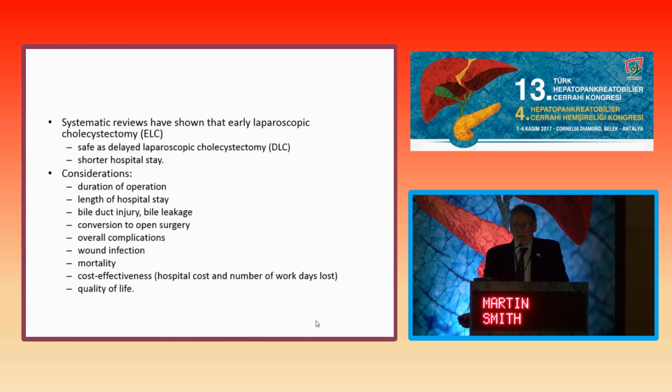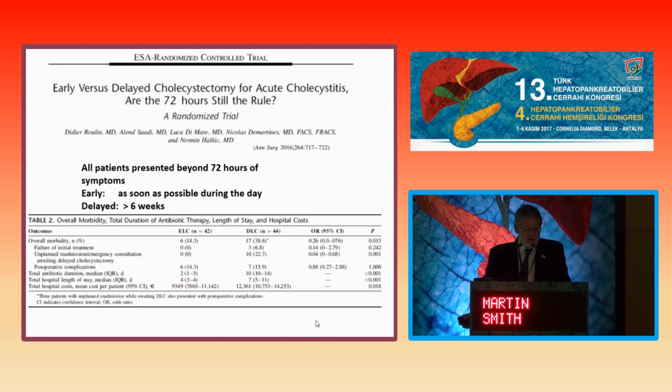So systematic reviews have clearly shown that early laparoscopic cholecystectomy is as safe as delayed cholecystectomy and clearly results in shorter hospital stay. And the areas that we need to consider when we look at this evidence are the duration of the operation, the duration of stay, injuries to the bile ducts, conversion, overall complications, wound infection, which I'm not quite sure I fully understand the implication there, mortality, and then importantly, cost effectiveness and quality of life is now being considered. So if we look at the studies that talk about this, here's one that started to look,